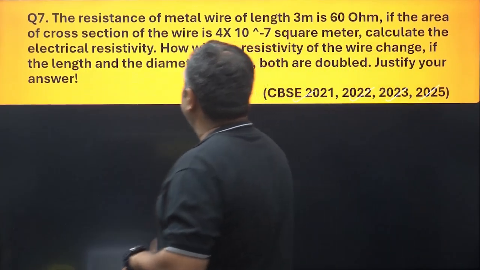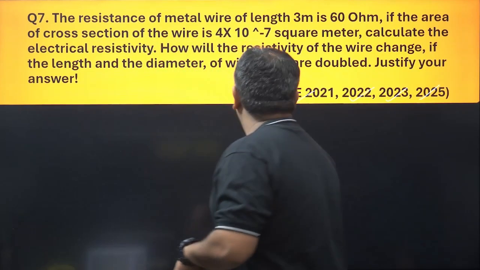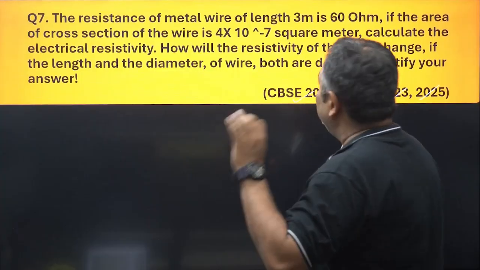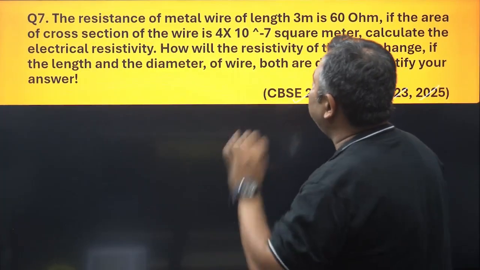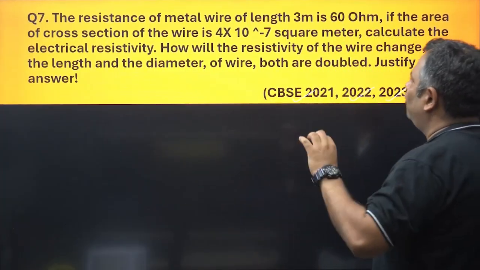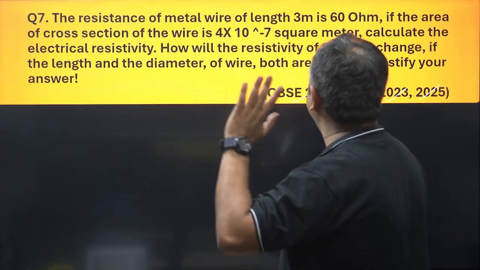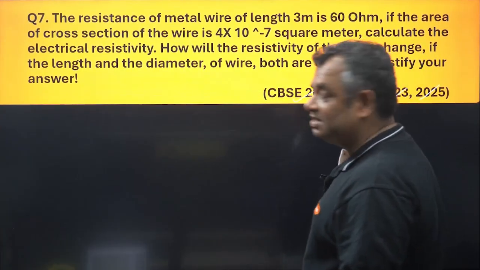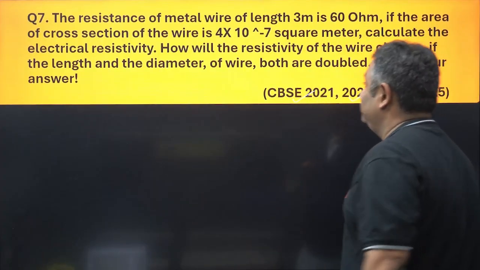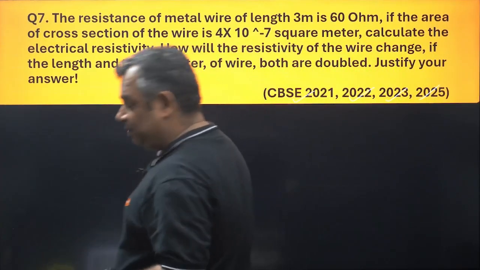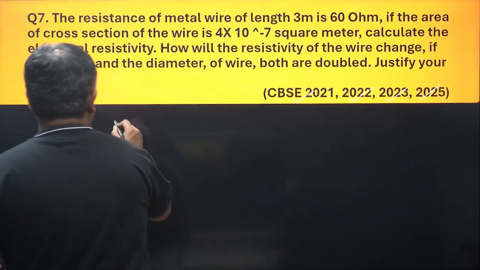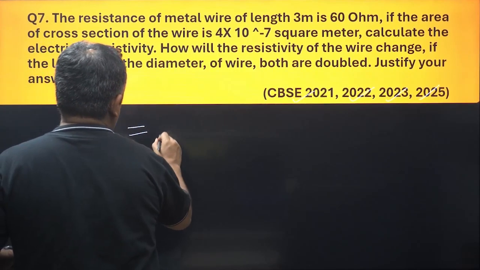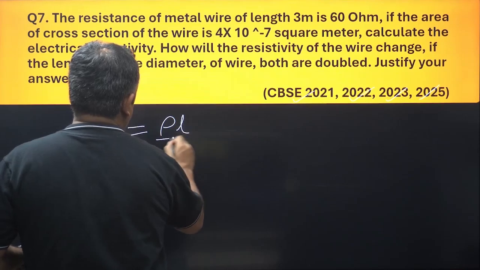Let's see. It says the resistance of metal wire of length 3 meter is 60 ohm. If the area of cross section of the wire is 4 into 10 to the power minus 7 square meter, calculate the electrical resistivity. That is first part of the question. Let's solve the first part. We need to find out the electrical resistivity. So R is equal to rho L by A.